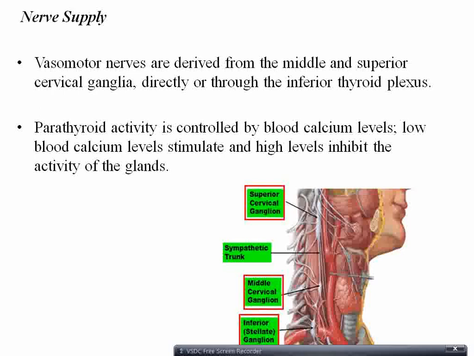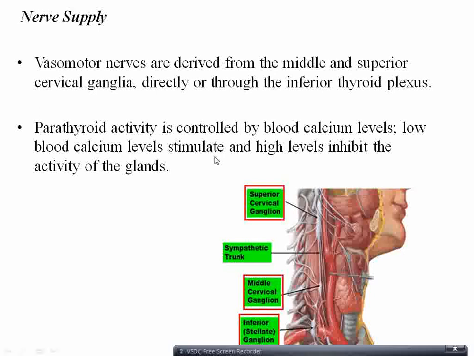So here let's see what happens. Here parathyroid gland is activated when the blood calcium level is low. So what does it do exactly, parathormone? Parathormone takes the calcium from the skeletal system and deposits it in the blood.